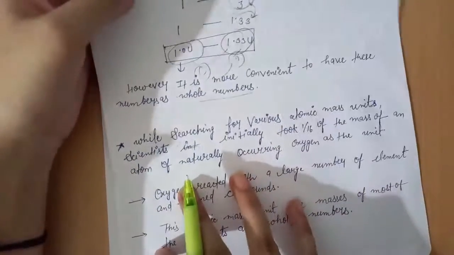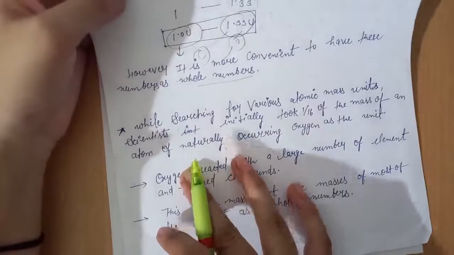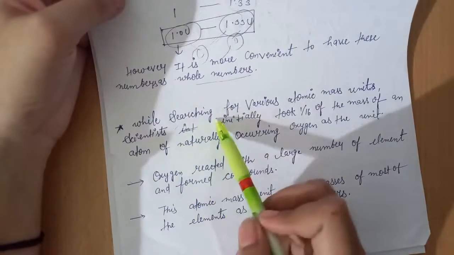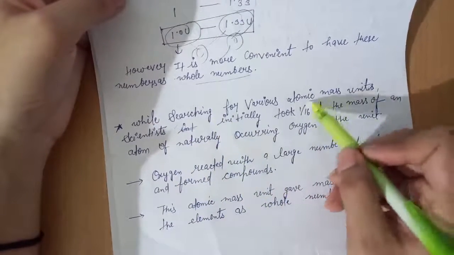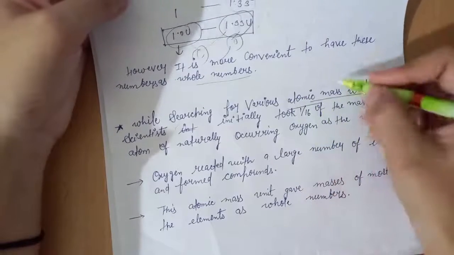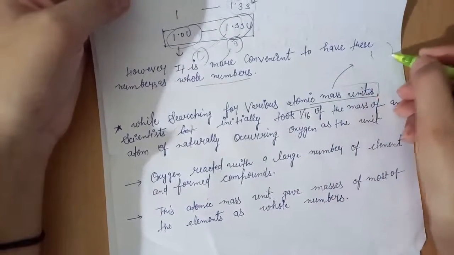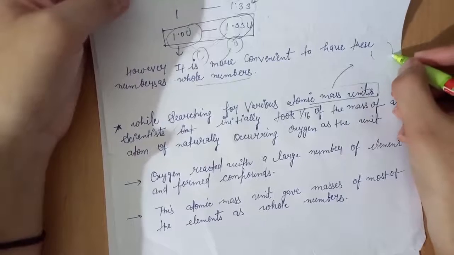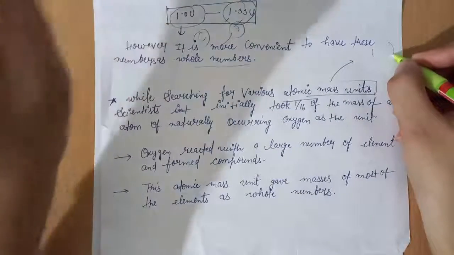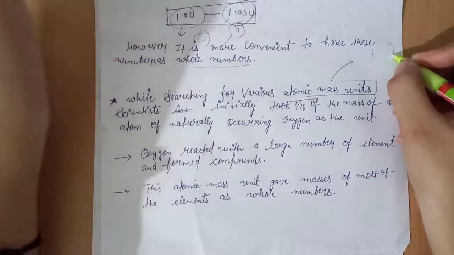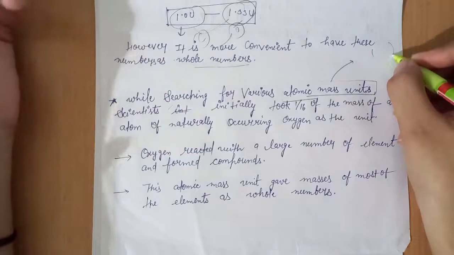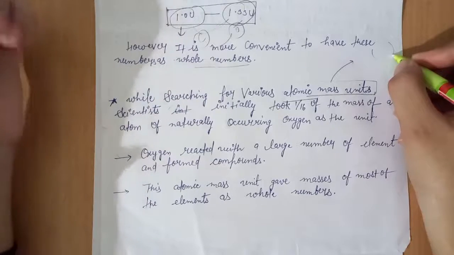So what scientists did at that time was search for various atomic mass units, by which we can measure the mass of atoms, such as in the case of 1 fruit mass unit, where the fruit seller used that unit to measure the mass of fruits.